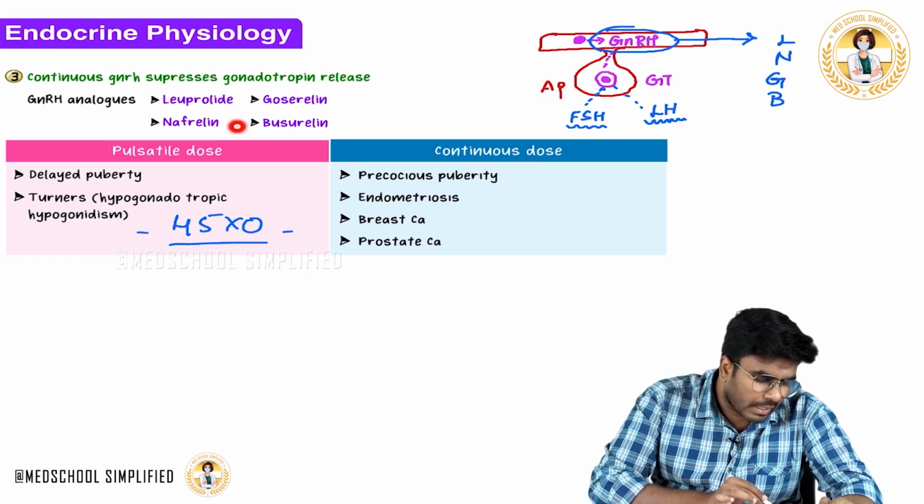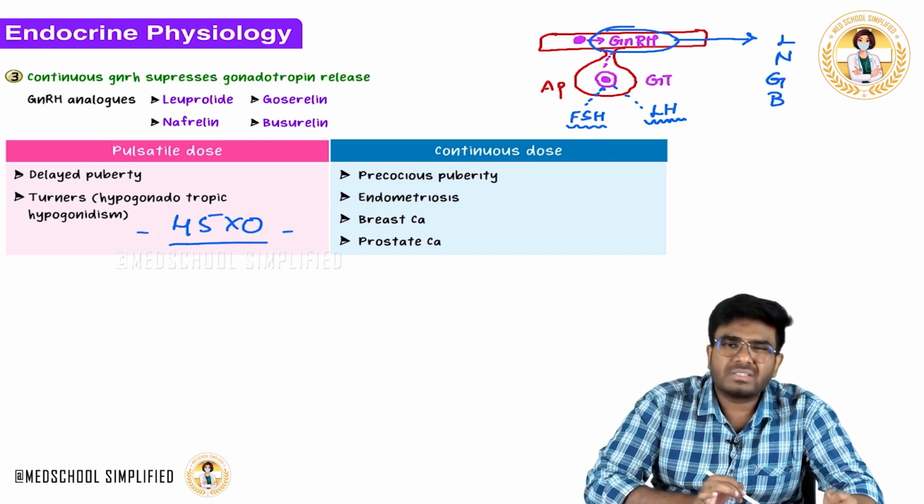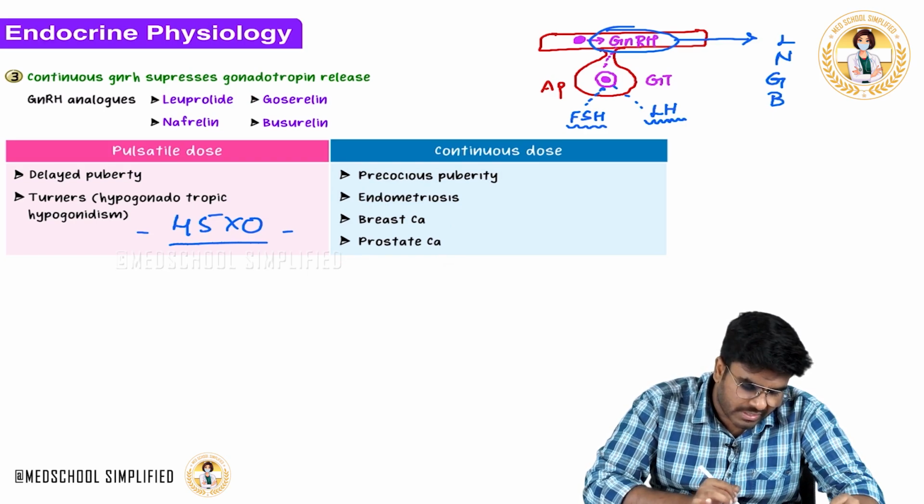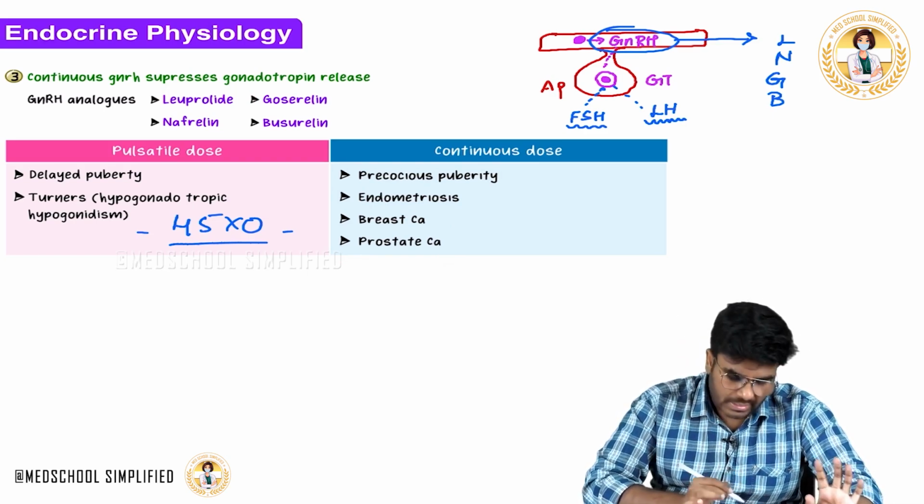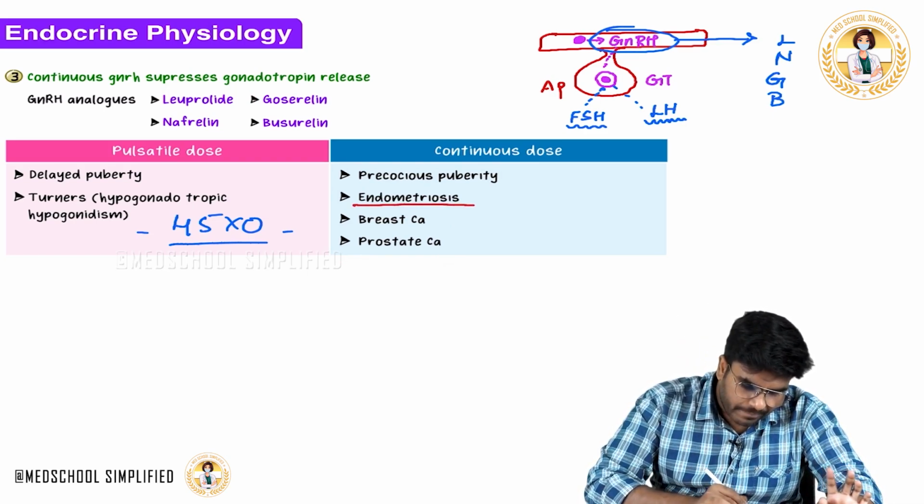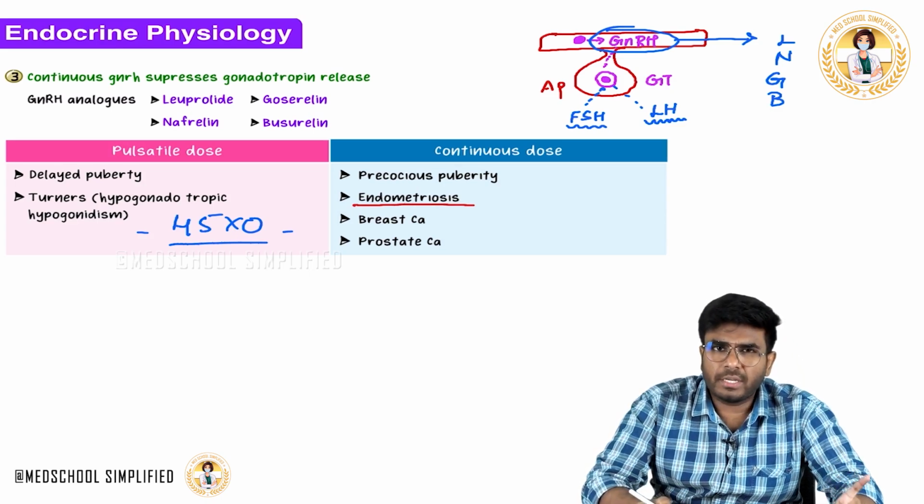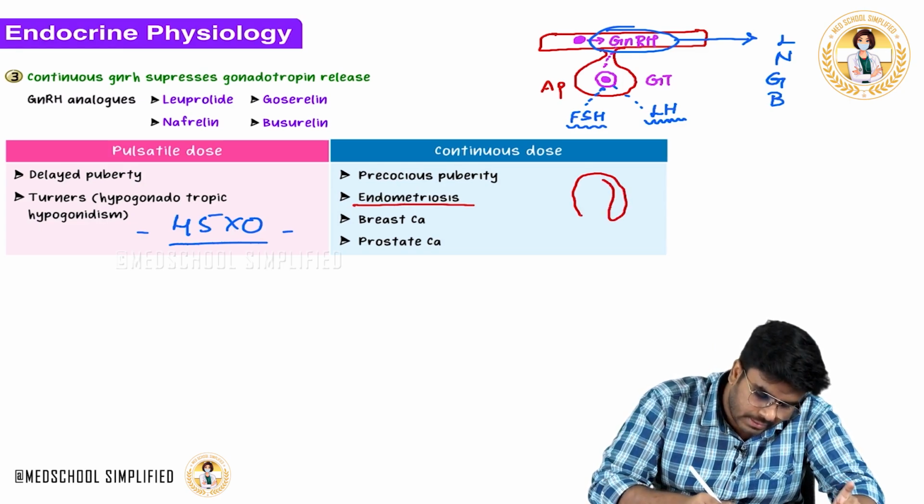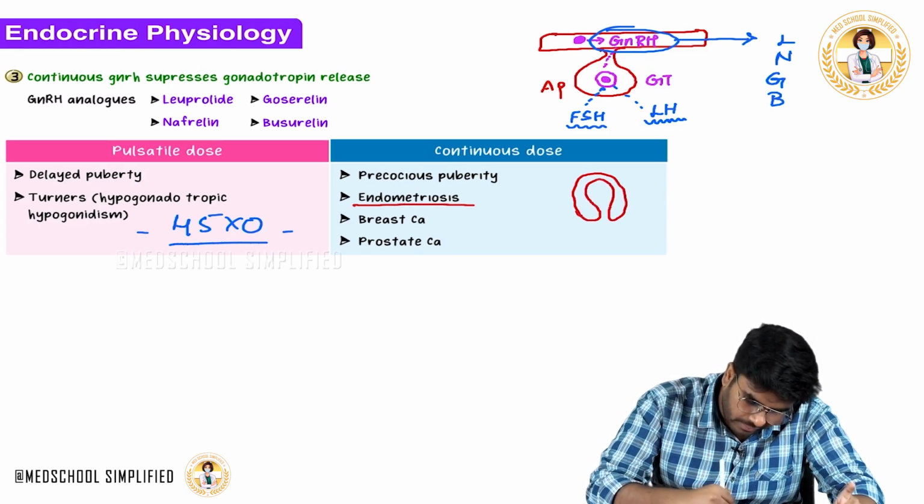And also, these drugs are used in the treatment of certain important disorders like endometriosis, breast cancer as well as prostate cancer. Simple. What exactly is endometriosis? Okay, endometrium is a tissue which was supposed to be present inside the uterus. See, here is the uterus with the cervix. Now endometrium, where should it be present?